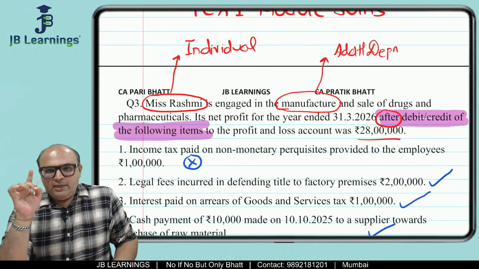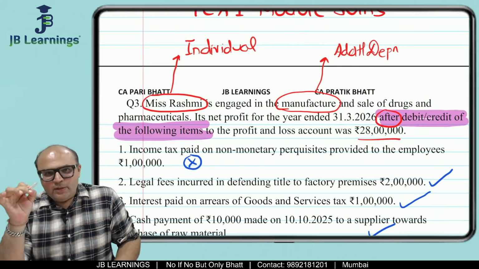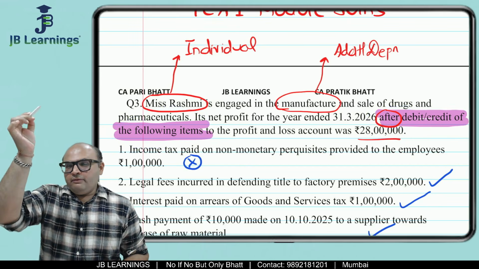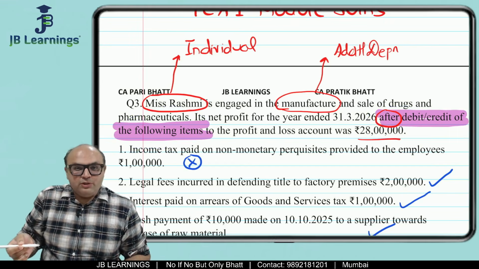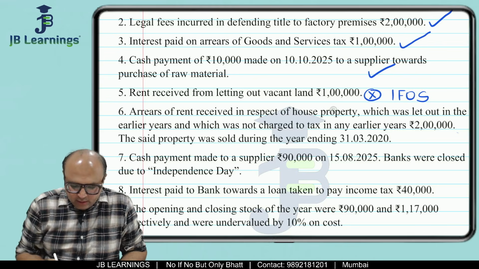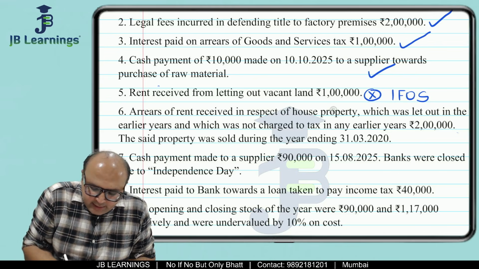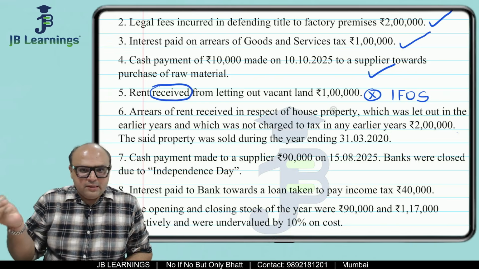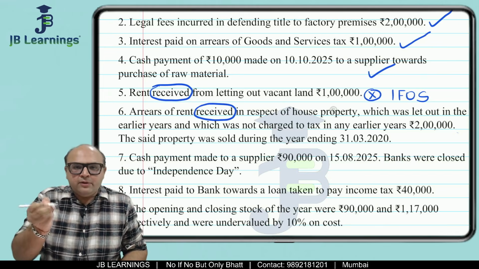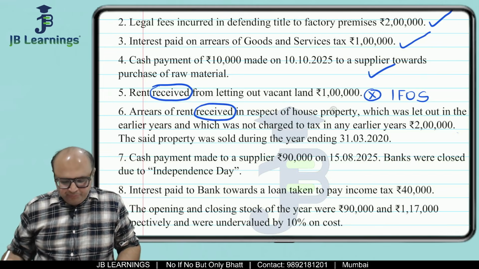See, in question 1, when you are analyzing the question, you should always remember what you are doing. So there are various debits and credits which we are analyzing, right? So we are analyzing one of the debits or the credits over here. Now since it is saying rent received, it means it is an income. Over here it is saying arrears of rent received, then again this is an income part item.